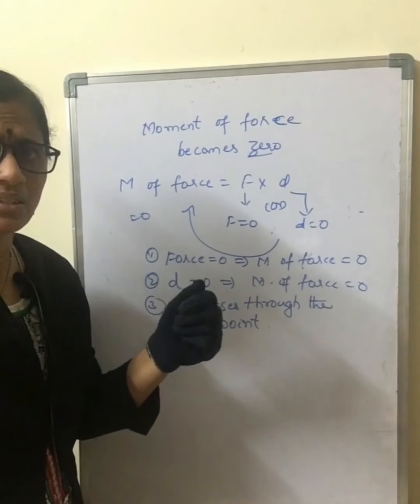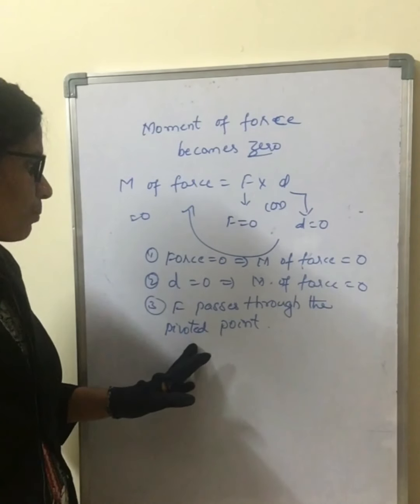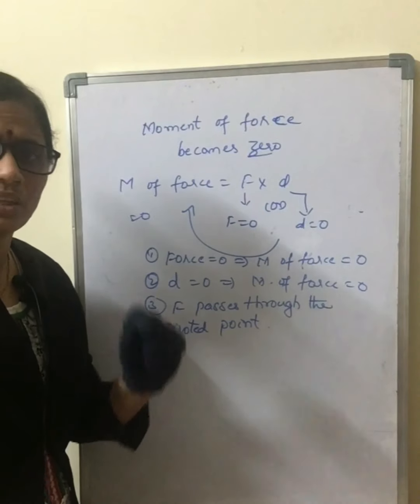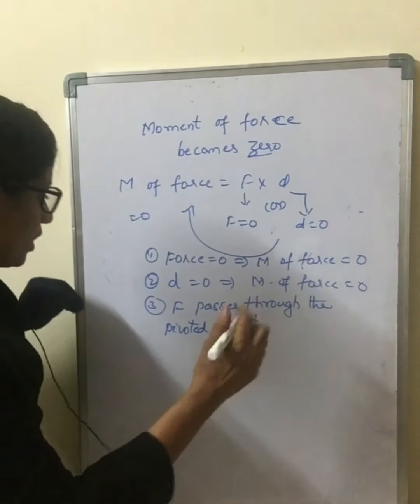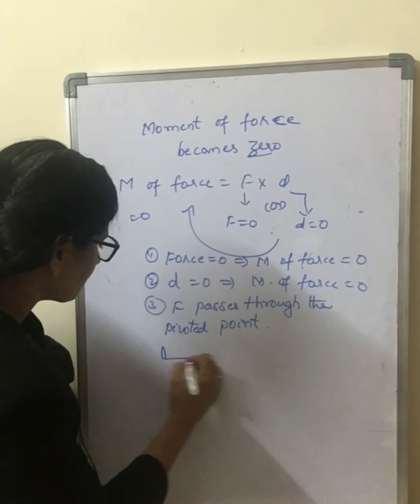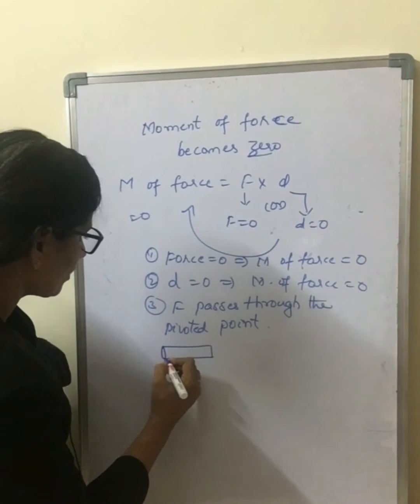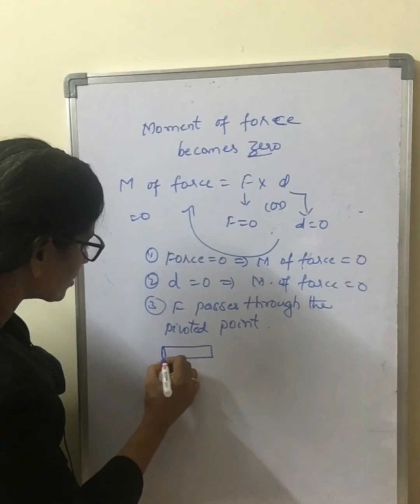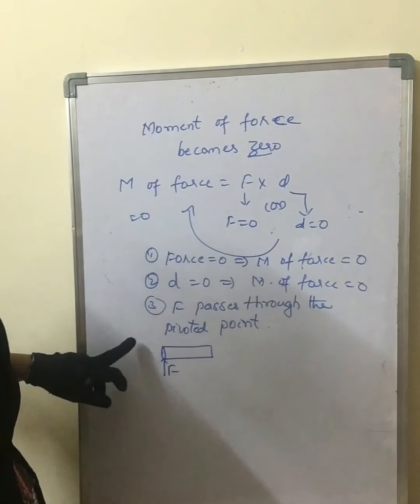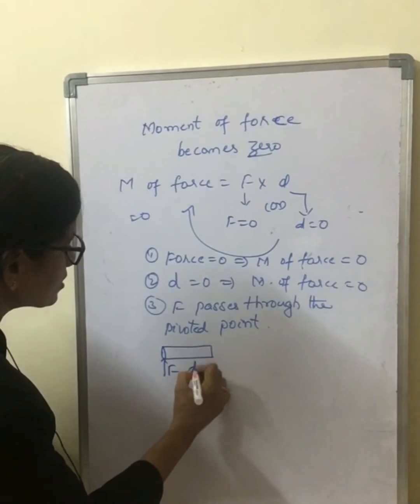Now you may be asking, what is this, ma'am? The third point and the second point are the same. No, let me explain how. Here this is the pivoted point. If you apply the force here, then the distance is 0.